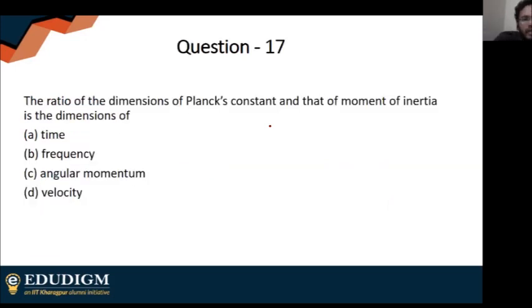The ratio of the dimensions of Planck's constant and that of moment of inertia is the dimensions of.